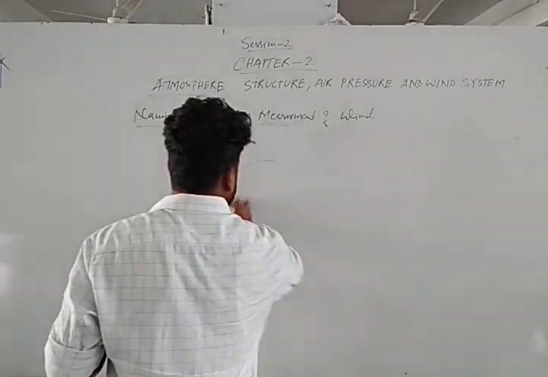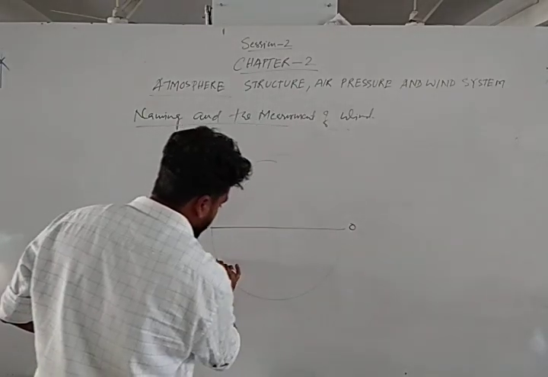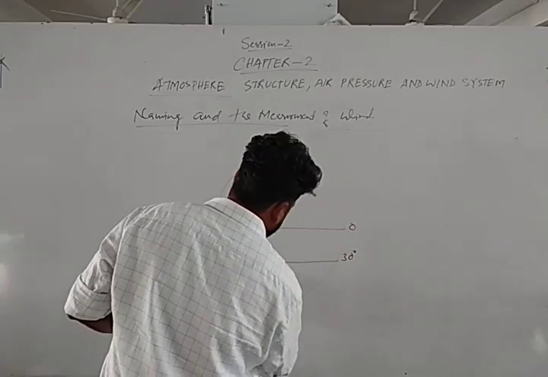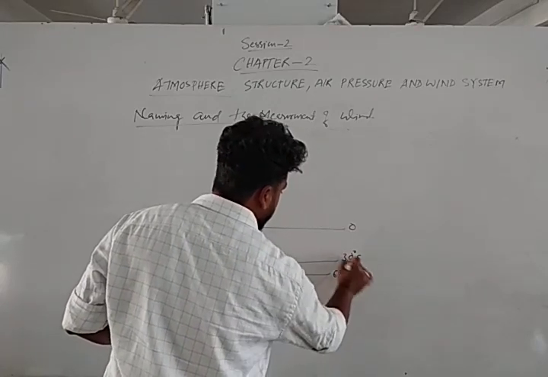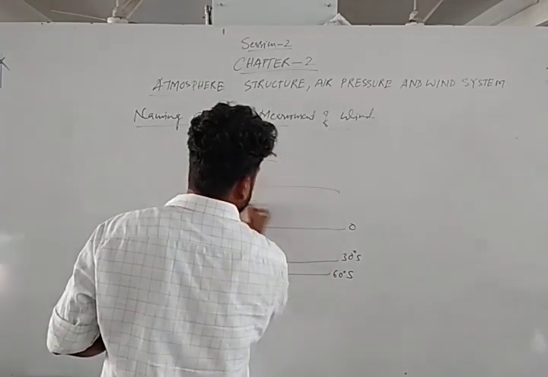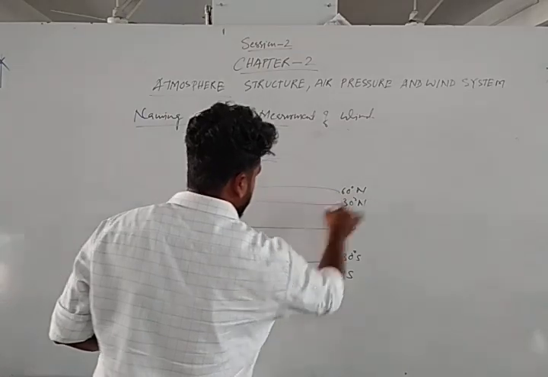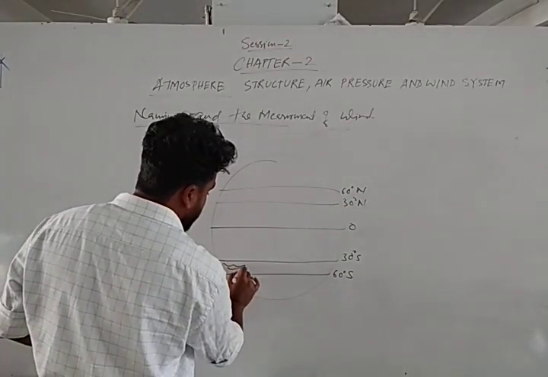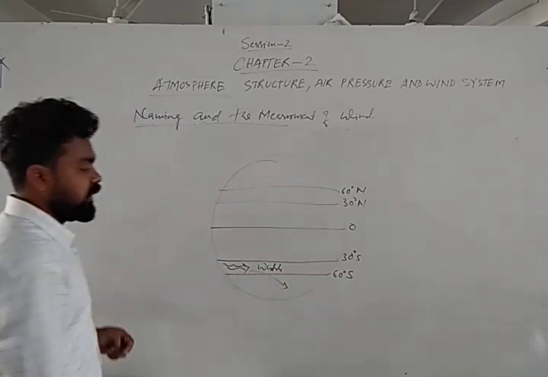That means westerly blows here in 30 degree to 60 degree south latitude. Here again 30 to 60 degree north latitude. Okay, so westerly blows here. That means the winds are coming from the west. That's why it is called the westerlies. It blows in this direction like this.